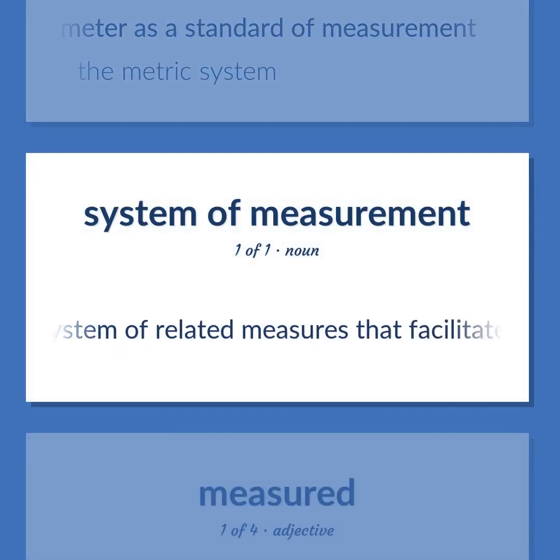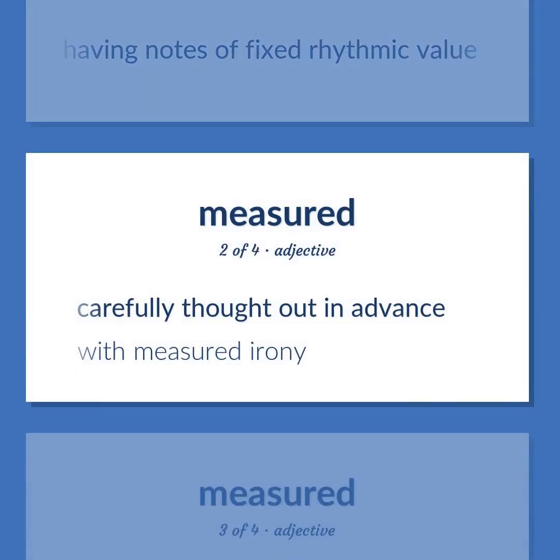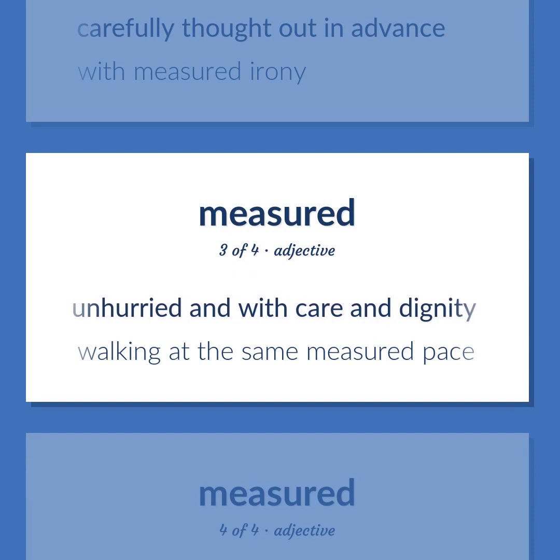A system of related measures that facilitates the quantification of some particular characteristic. Having notes of fixed rhythmic value. Carefully thought out in advance. With measured irony. Unhurried and with care and dignity. Walking at the same measured pace.